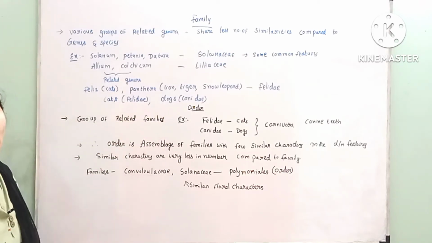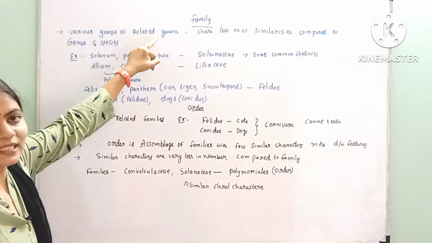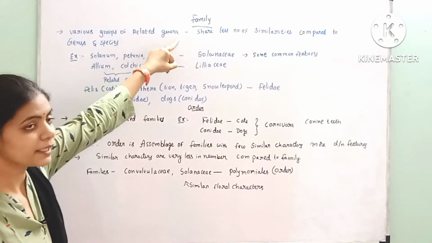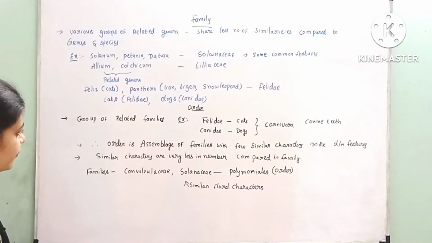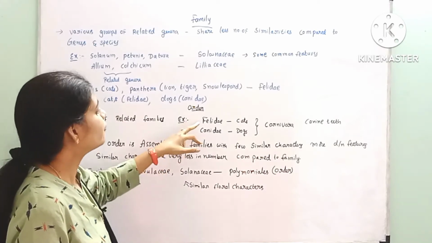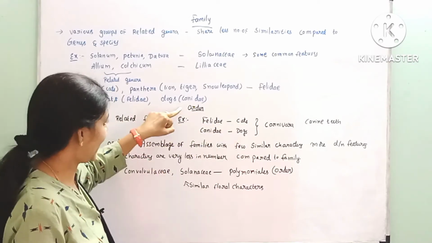And the next one is order. Here, a group of related genera is a family, right? A group of related families together forms the order. The group of related families is called an order. An example for this is the cats belonging to Felidae and dogs belonging to Canidae.